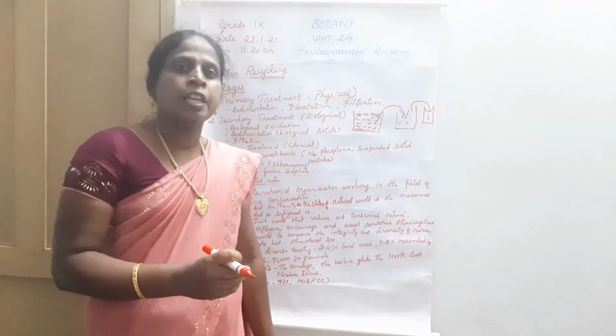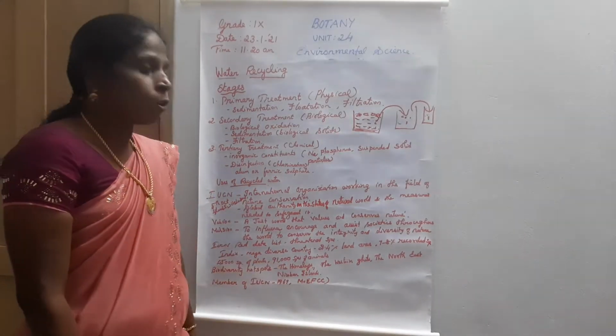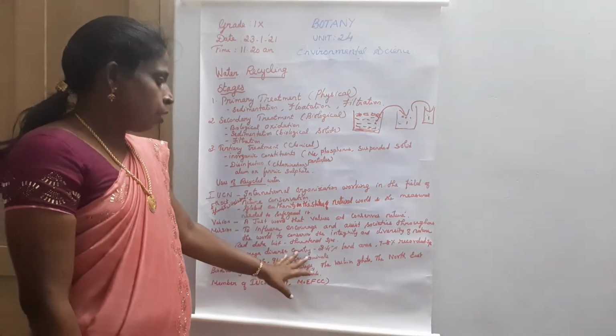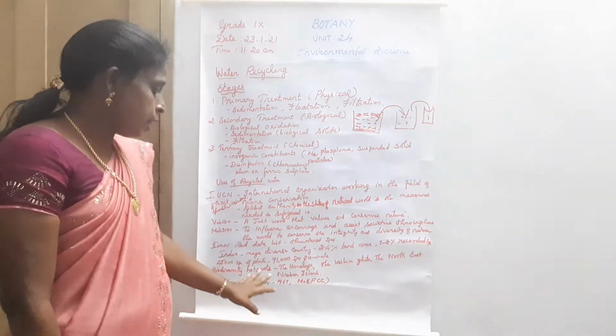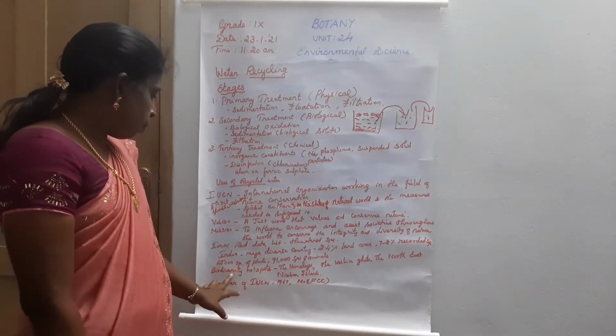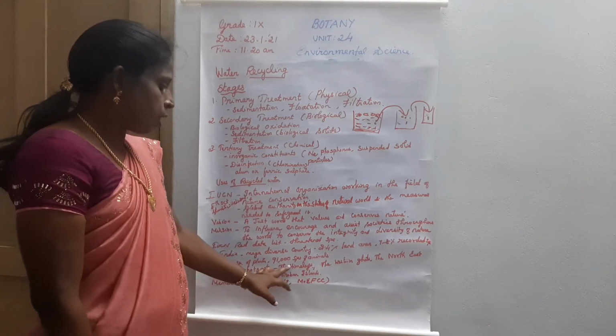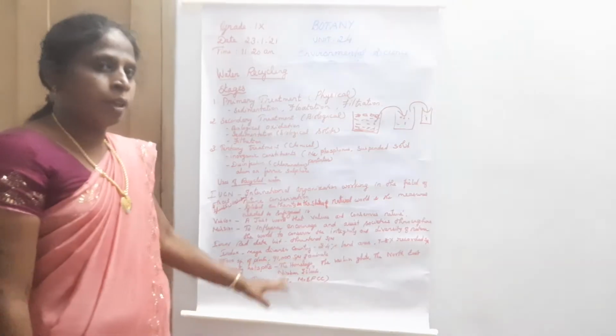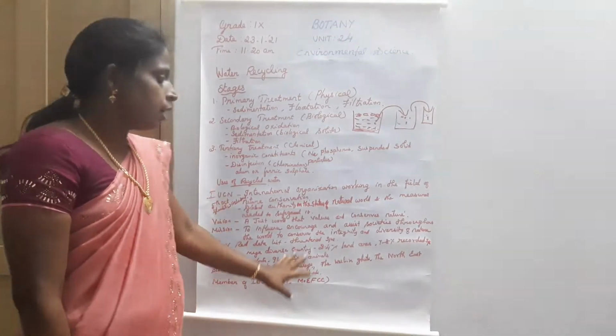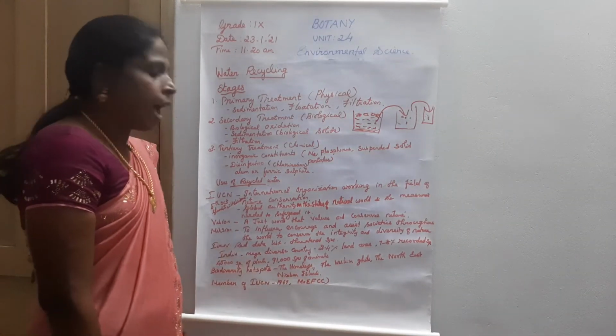In the world there are 34 global hotspot areas. Among these, the biodiversity hotspots present in India are the Himalayas, the Western Ghats, the Northeast, and the Nicobar Islands.